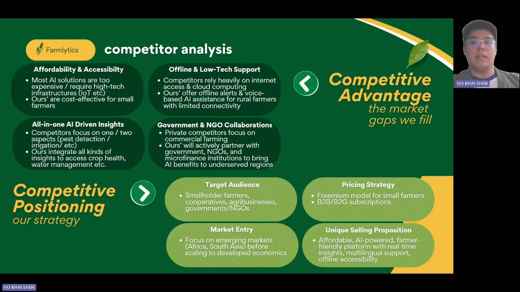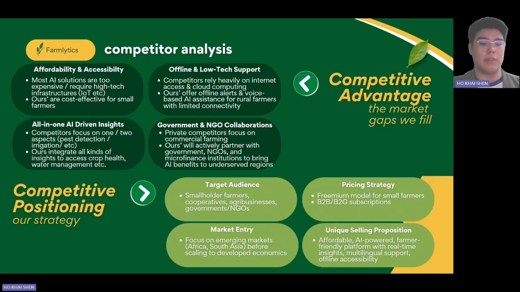Our competitive advantage, meaning the market gaps that we can fill. The first one is affordability and accessibility. Most AI solutions are too expensive and require high-tech infrastructure such as IoT and very expensive drones. Our solution is very cost-effective for small farmers. Our next advantage is offline and low-tech support. Most of our competitors rely heavily on internet access and cloud computing, while our solution offers offline alerts and a web-based AI assistant for rural farmers with limited connectivity.